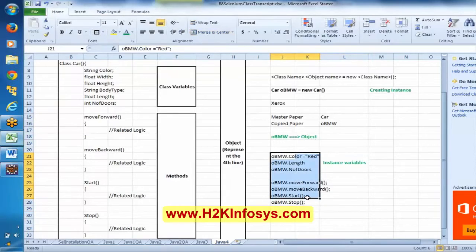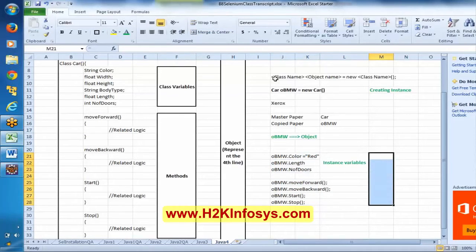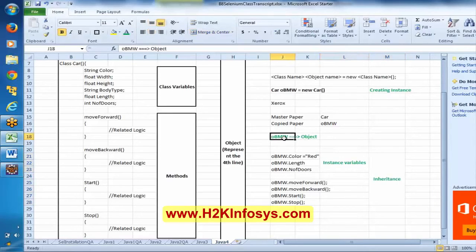The process is basically called inheritance. And these are the instance variables, this is the object, this is creating an instance.